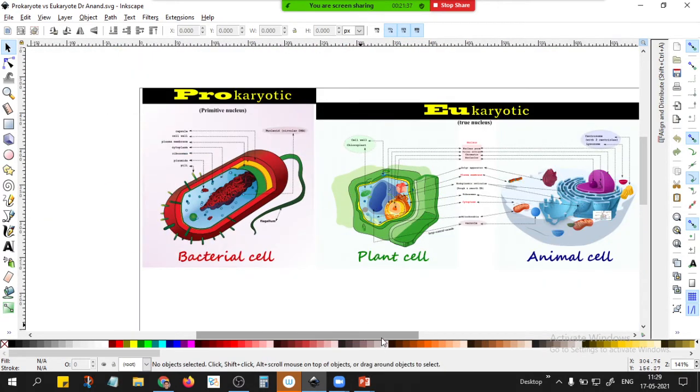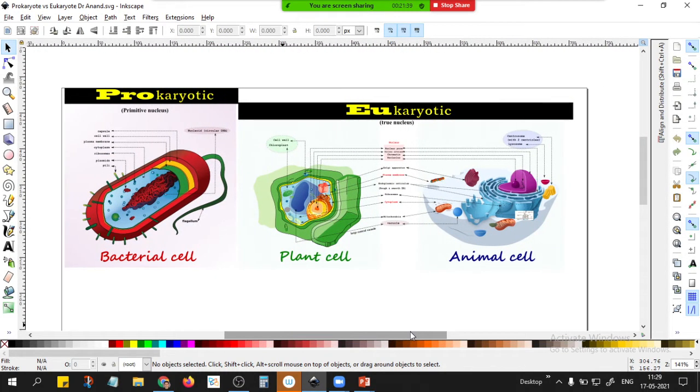Yes, sir. But it is not well defined. The nuclear membrane is absent. Don't confuse. If the question is whether prokaryotes have nucleus, your answer should be no, they don't have nucleus.